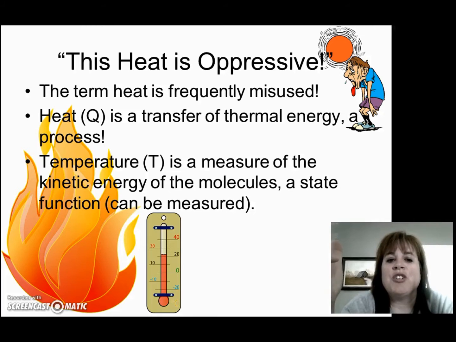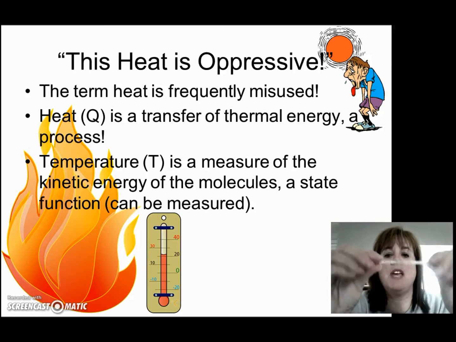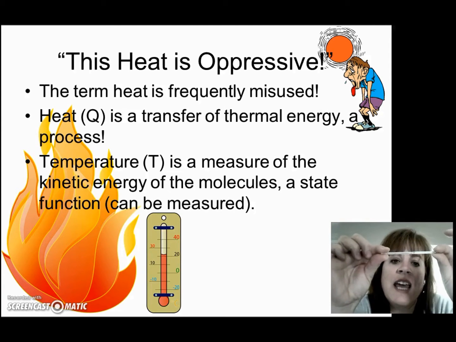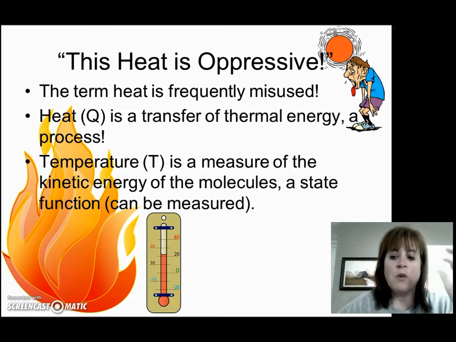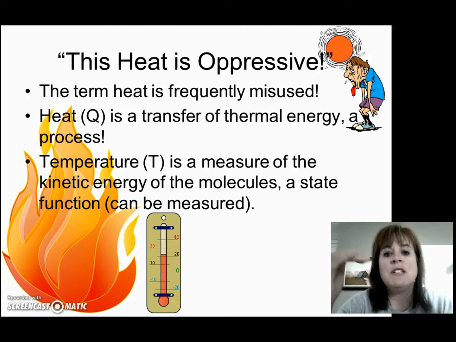Temperature is what we're talking about when we say the heat is oppressive. Temperature is a measure of the kinetic energy of the molecules in a system. This is what we call a state function, because we can actually stick a thermometer in and measure it. So heat is the flow of thermal energy into or out of a system, but temperature is a measure of the kinetic energy of the system.